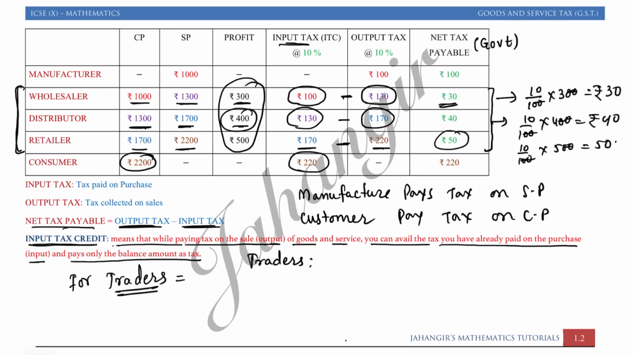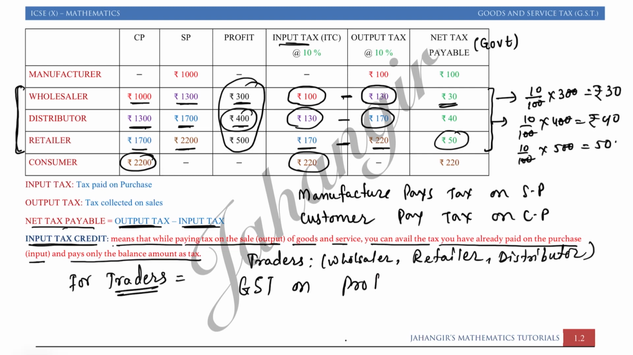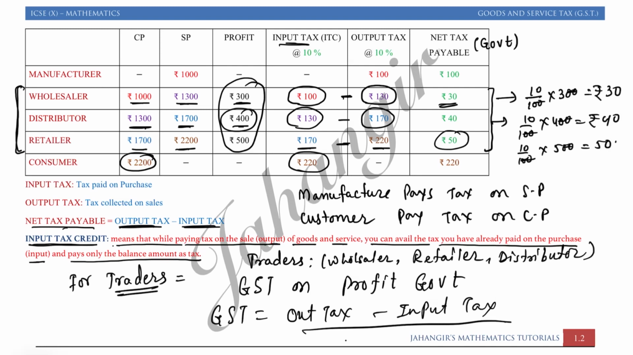So in short, traders, wholesaler, retailer, distributor pay tax, that is GST, on profit to the government, or you can say GST for the middleman is output tax minus input tax. So instead of finding output tax and input tax, we are going to always follow the profit part.